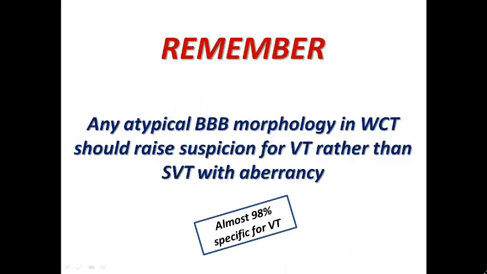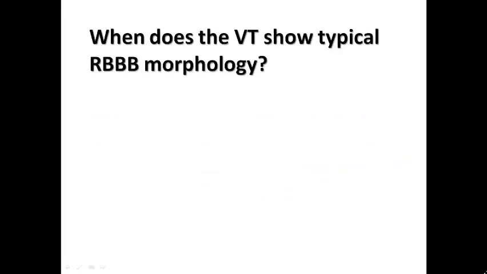So remember, any atypical bundle branch block morphology in wide complex tachycardia should raise suspicion for VT rather than SVT with aberrancy, and this is almost 98% specific for VT. So instead of putting in your mind all these atypical morphological variants, just atypical morphology should raise suspicion for VT.